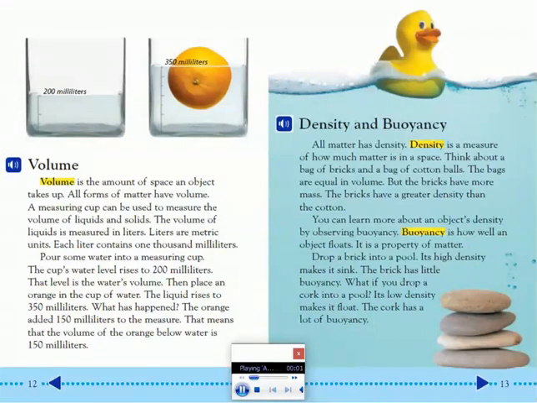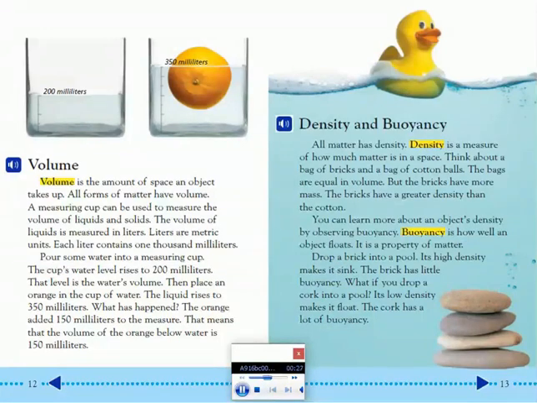Volume. Volume is the amount of space an object takes up. All forms of matter have volume. A measuring cup can be used to measure the volume of liquids and solids. The volume of liquids is measured in liters. Liters are metric units. Each liter contains 1,000 milliliters.